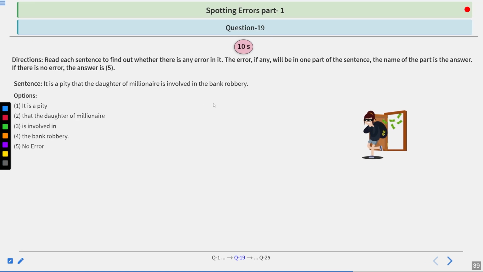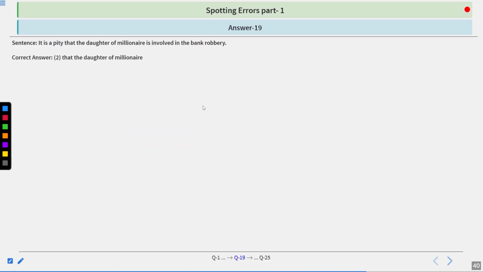It is a pity that the daughter of millionaire is involved in the bank robbery. And options are given below. You have to answer in 10 seconds. I hope you have answered. Let's look at the correct answer and the explanation. The correct answer is 2, the daughter of millionaire.